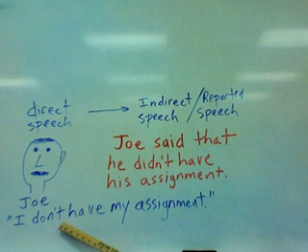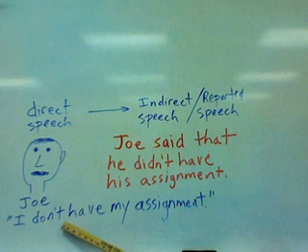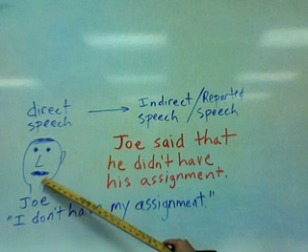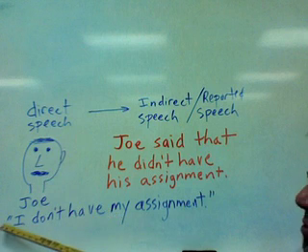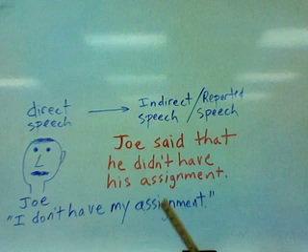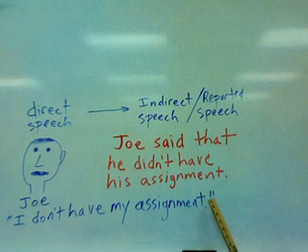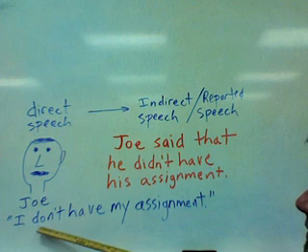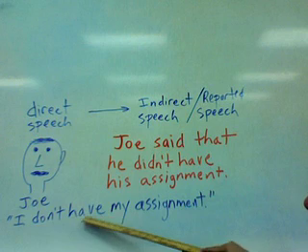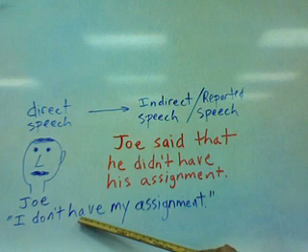I don't have my assignment. These are the words that Joe spoke. Notice the quotation marks here and here. That indicates that it's direct speech. And notice that this is negative, don't have.